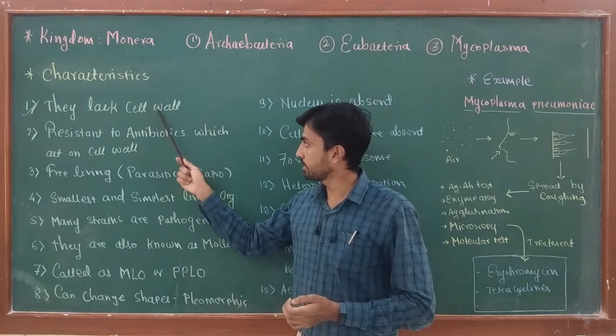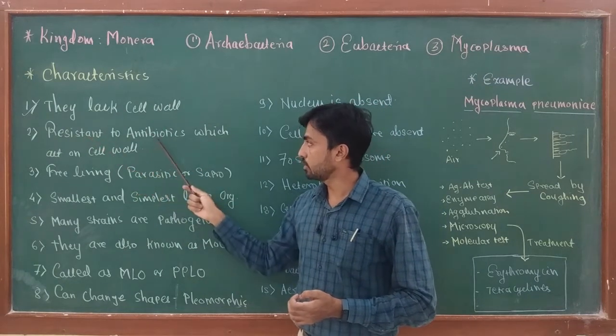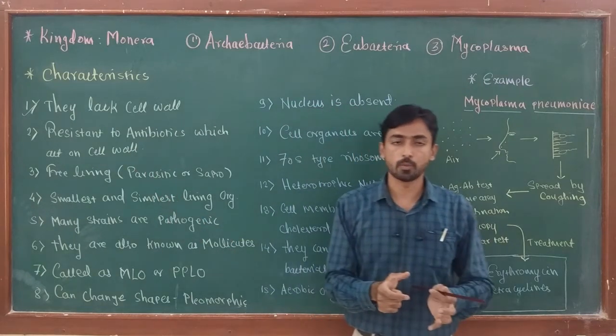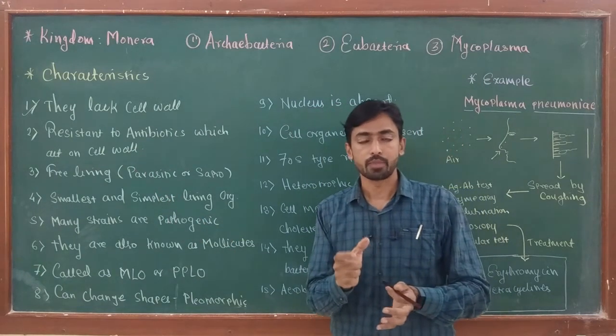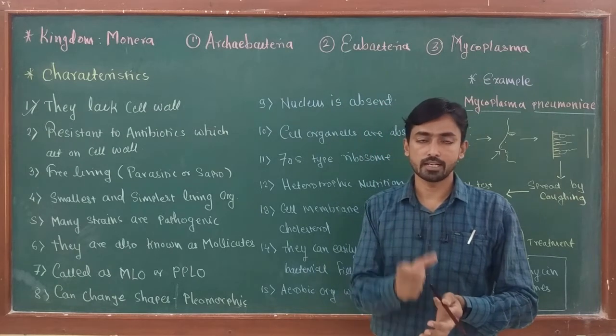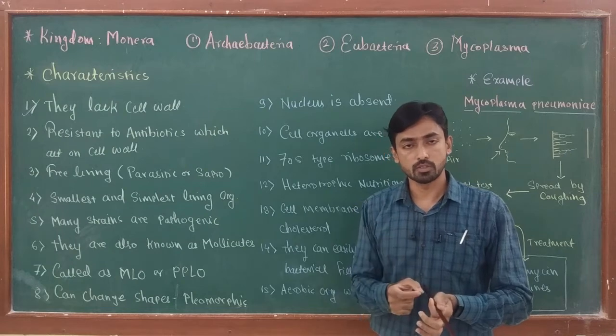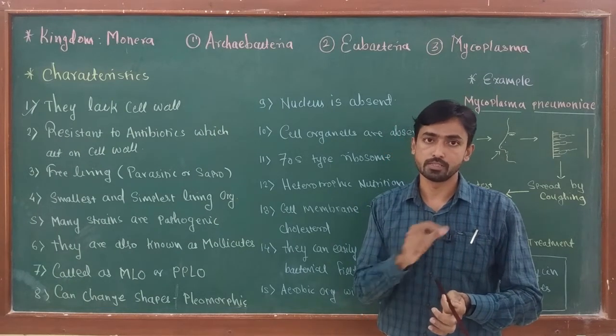And as they do not have a cell wall, mycoplasma are resistant to antibiotics which act on the cell wall. We know that there is a large group of antibiotics which mainly act on the cell wall. That means the target site of these antibiotics is the cell wall. They kill bacteria by acting on the peptidoglycan present in the cell wall.